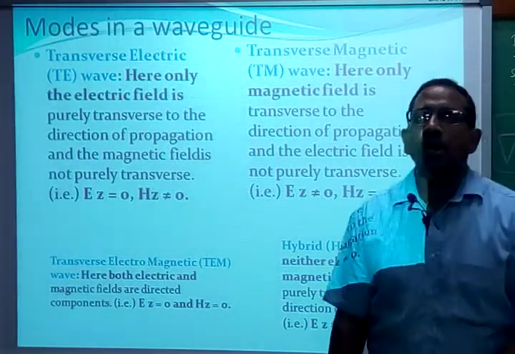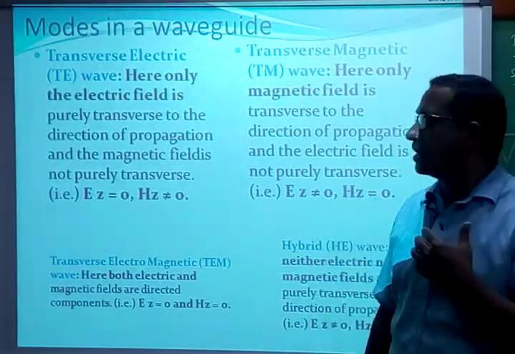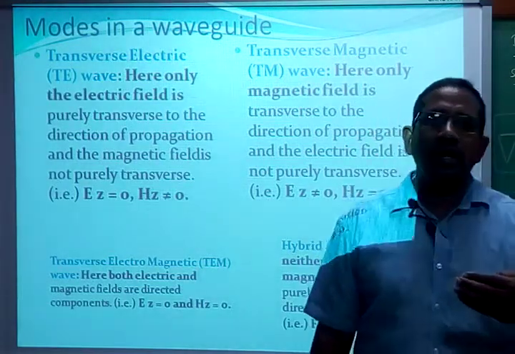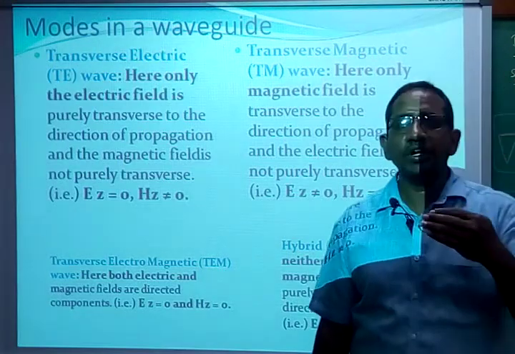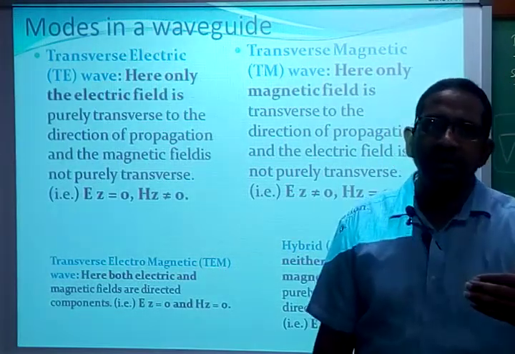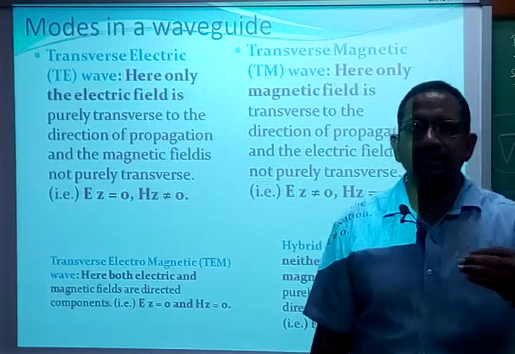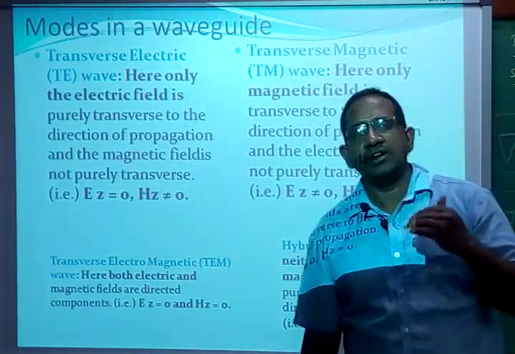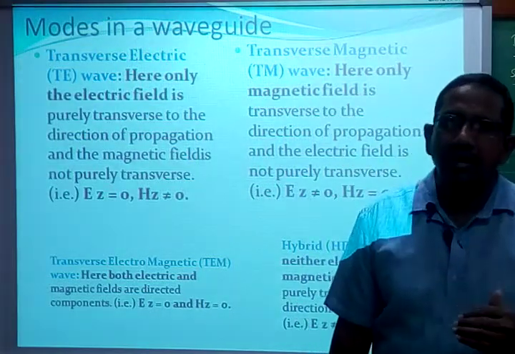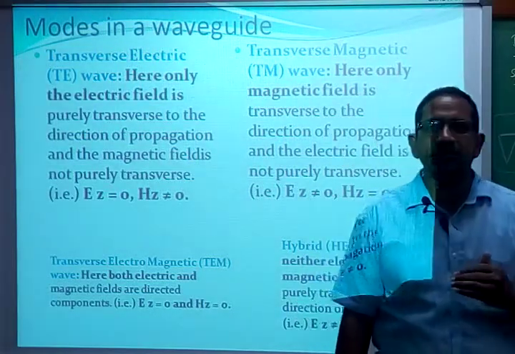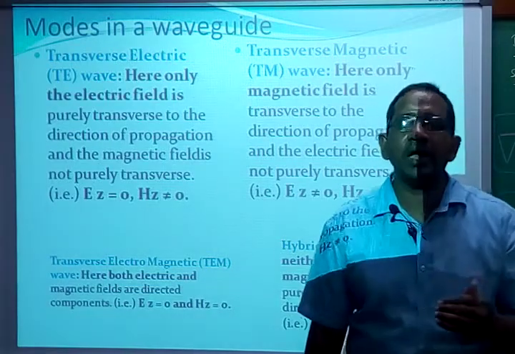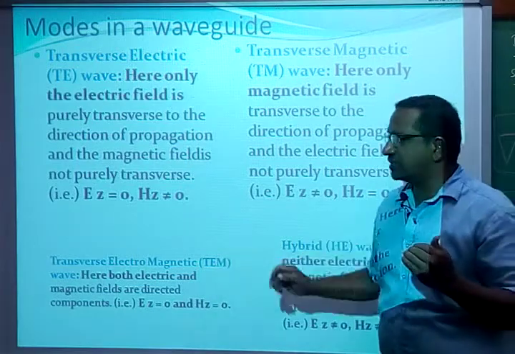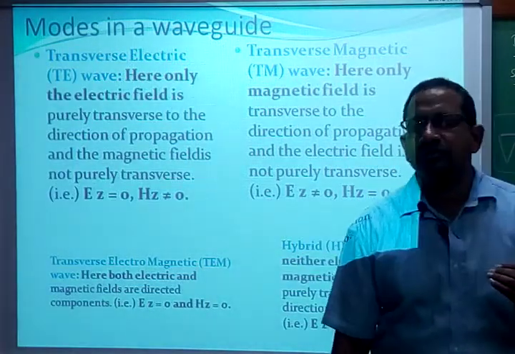The EM waves propagated through a waveguide are in different types of modes, that is, we propagate the EM wave as a TE wave or as a TM wave. We don't propagate a TEM wave because the TEM mode does not exist in the waveguide: a waveguide can transmit either electric field or magnetic field, so it cannot transmit both at a time. Therefore the TEM mode does not exist in the waveguide.